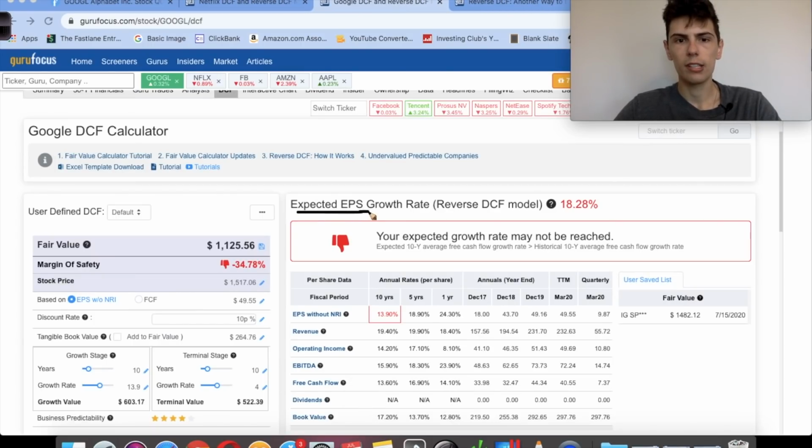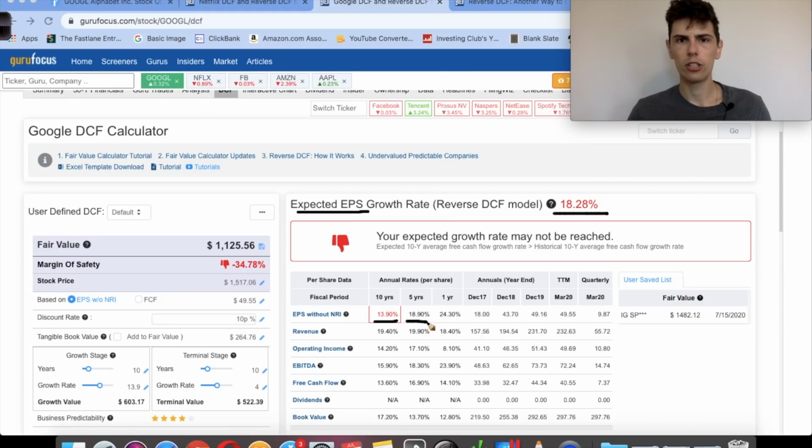So for Google, based on the price they are right now, for them to be a good buy, their earnings per share would have to grow at 18% per year. And I think this is a fairly reasonable rate for Google. Over the past 10 years, it's been 13%, but over the past 5 years, it's been about where the target is, around 18.9%. So if you expect Google to keep growing like they have been over the past 5 years, then this would be a good price to buy Google.